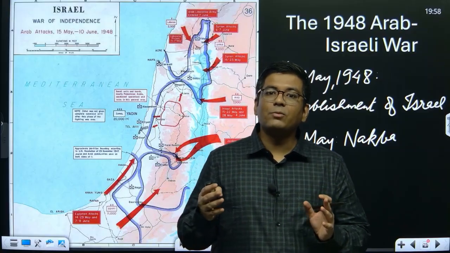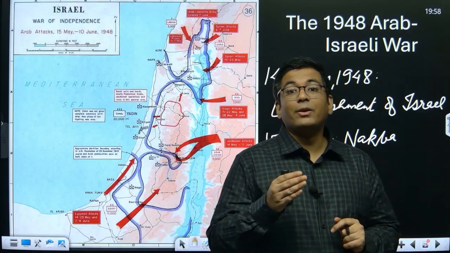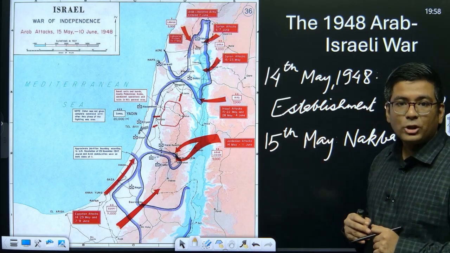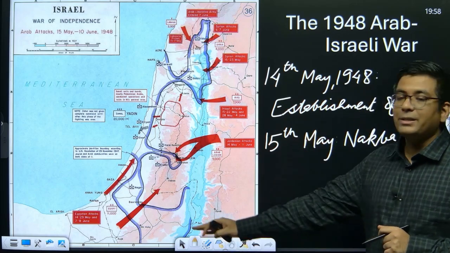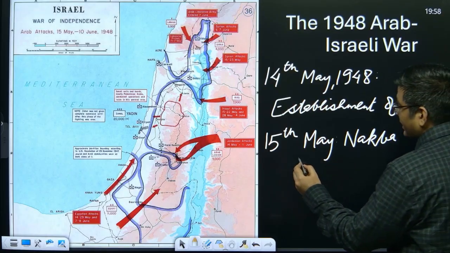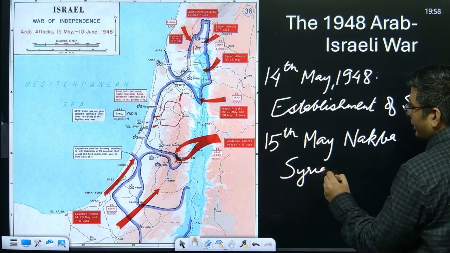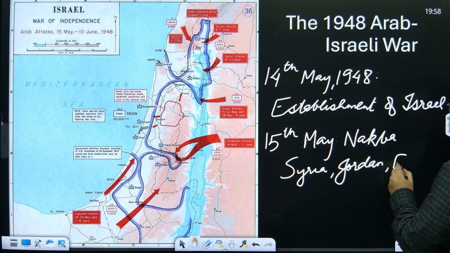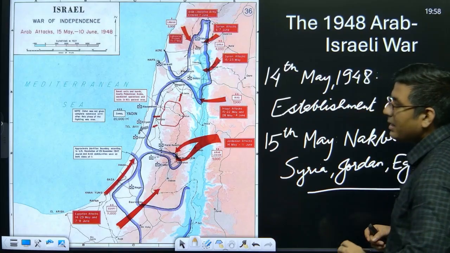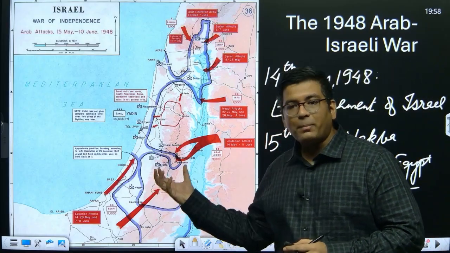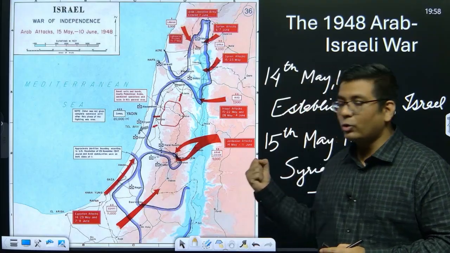So now the Arabs were the ones who were displaced, and in order for them to take their position back, the allies of the region, the Muslim countries of the region, Syria, Jordan, and Egypt, joined forces and created a volunteer based force that was going to fight for Palestine in order to wrest the control back.